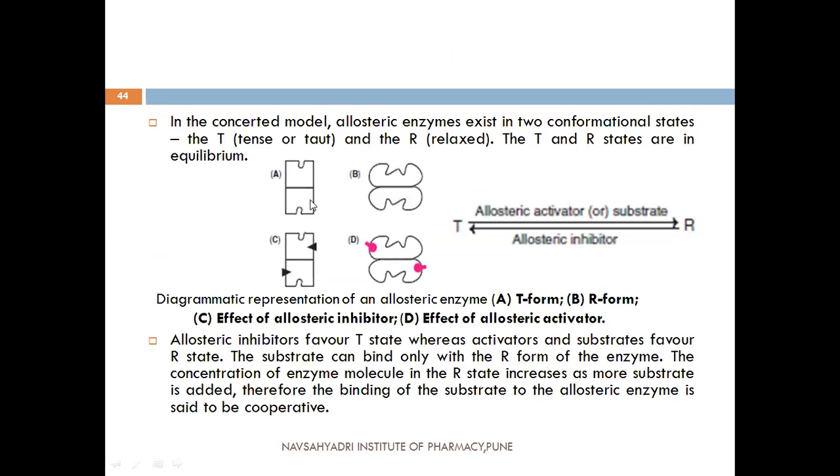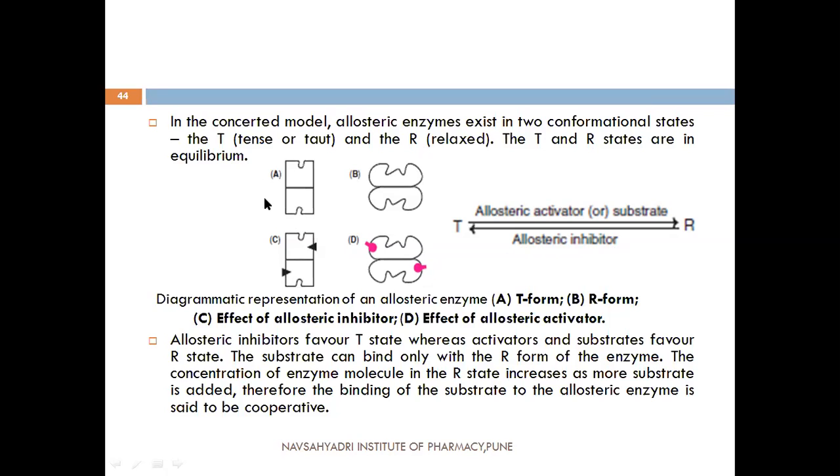See here, one model is given. An allosteric enzyme generally exists in two conformational states: the T state and the R state. T state means tense or taut state, and R state is the relaxed state. These T and R states are in equilibrium.